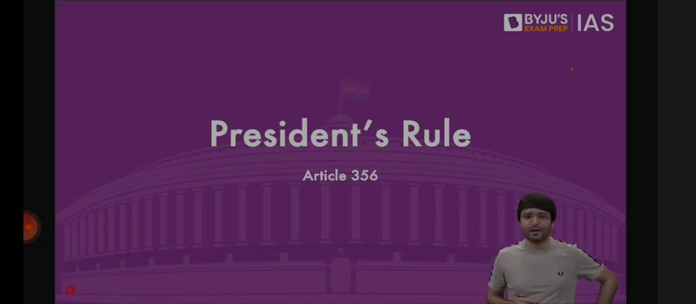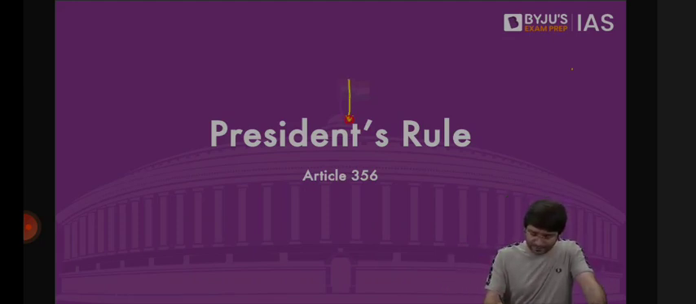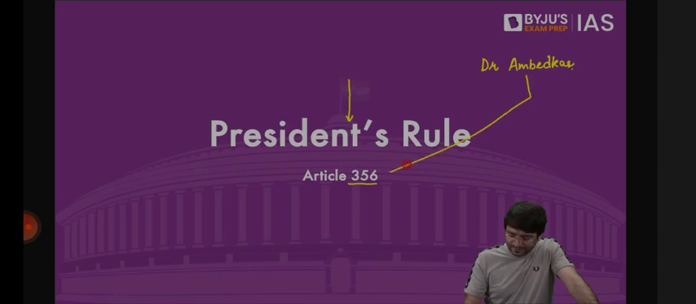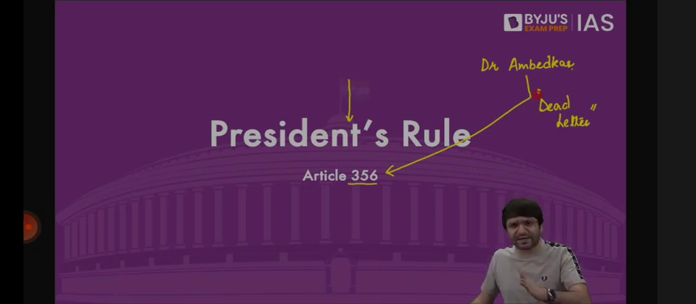Now let's look at President's rule under Article 356 of the Constitution. When this provision was being debated in the Constituent Assembly, Dr. Ambedkar hoped that this Article 356 would remain a dead letter in the Constitution. Dead letter in the sense, although this provision will be there in the Constitution, but it will not be used. It will not be employed. It will remain like a dead letter in the Constitution.